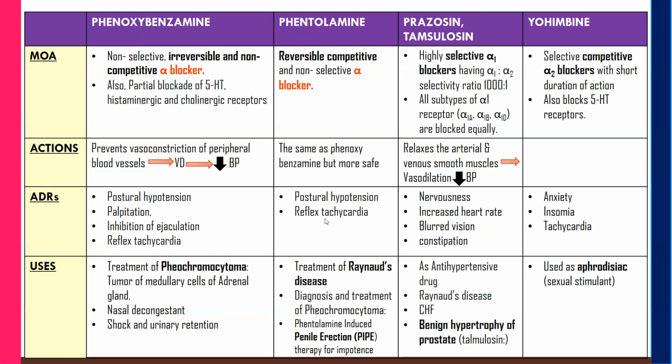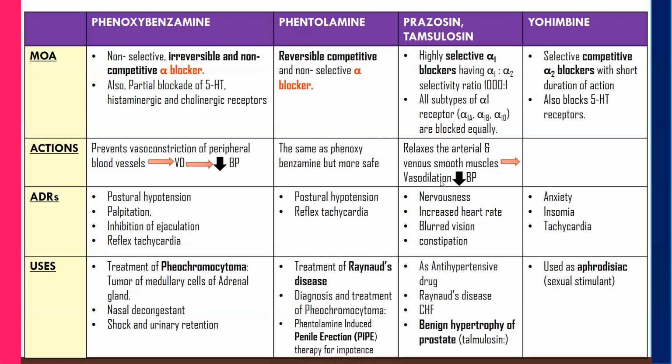Next is phentolamine. It is useful in the treatment of Raynaud's disease. What is Raynaud's disease? It's a condition in which certain areas of the body turn cold and numb. There is a limited blood supply to the fingers and toes, due to which they undergo numbness, coldness, and paleness. For the treatment of Raynaud's disease, phentolamine is the best drug, and it is also useful in the diagnosis and treatment of pheochromocytoma, and it is also used for phentolamine-induced penile erection therapy for impotence.